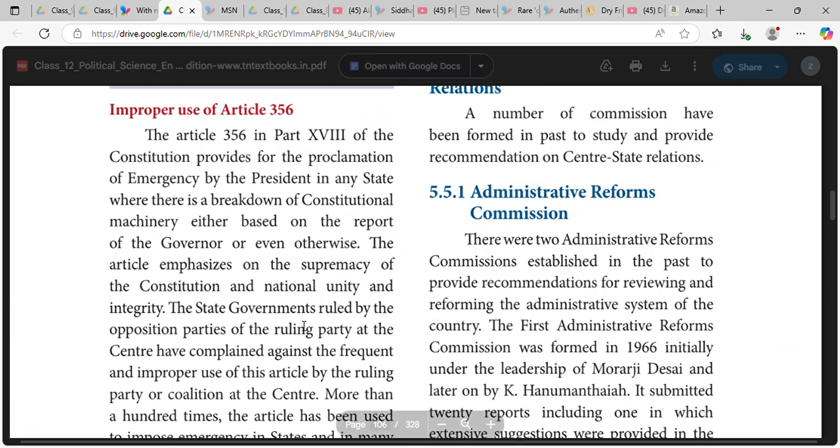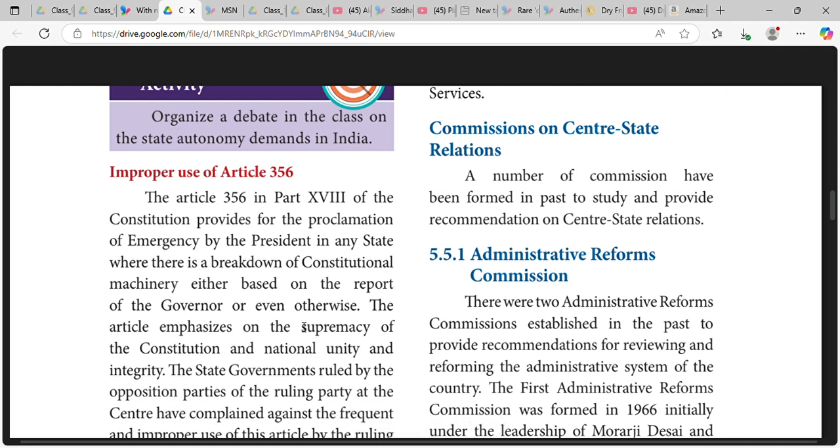Article 356 in Part 18 of the Constitution provides for the proclamation of emergency by the President in any state, where there is a breakdown of constitutional machinery, either based on the report of the governor or even otherwise.